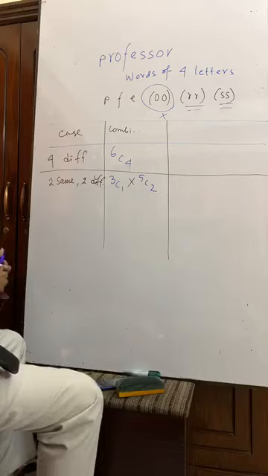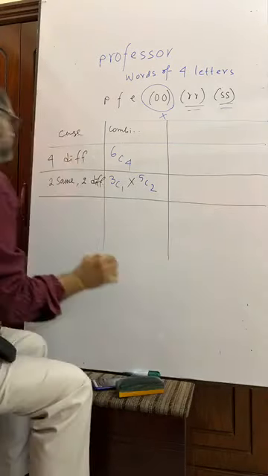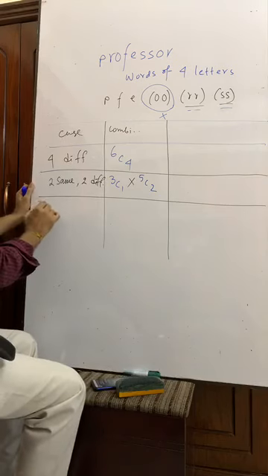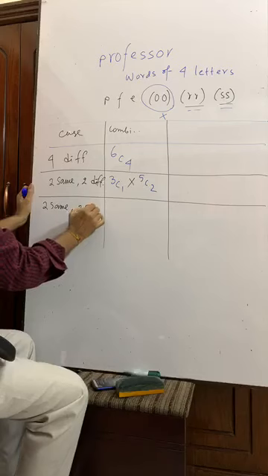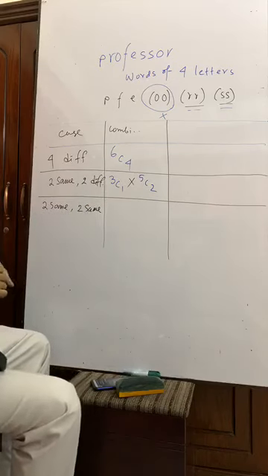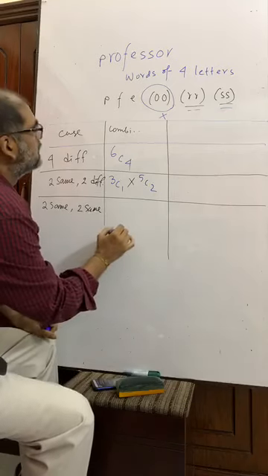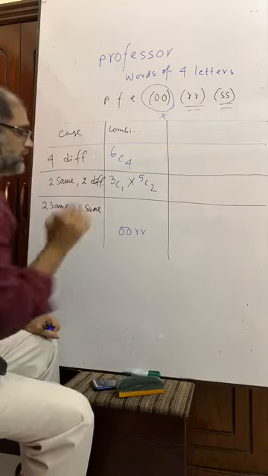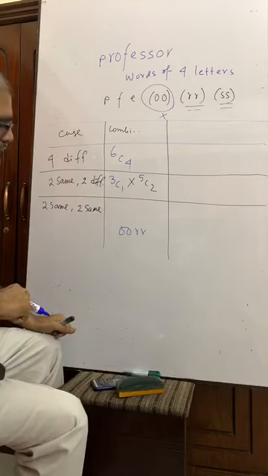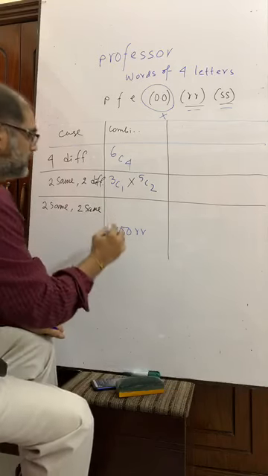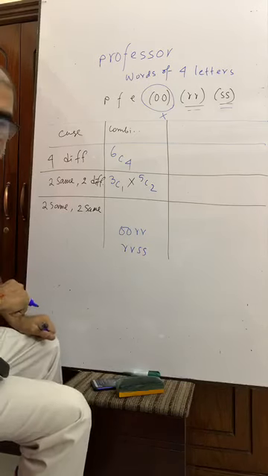Now you see, two same. What is meant by this? Now some words will be there, double O, double R. This type of words can be there, okay, or double R, double S. This type of words can be there. Is it?